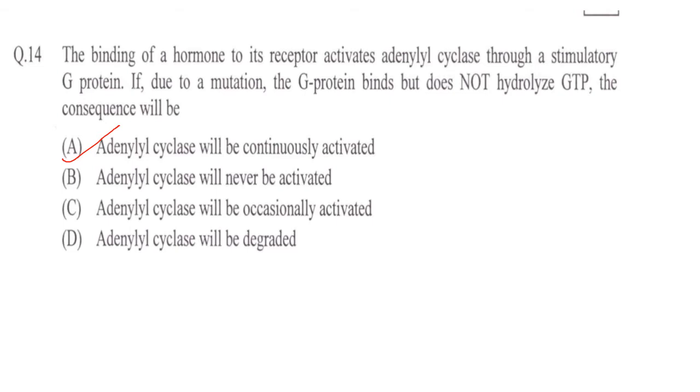One common target of G protein is adenylyl cyclase, a membrane associated enzyme that, when activated by the GTP bound alpha subunit, catalyzes synthesis of the second messenger cAMP from molecules of ATP. So now they have told that there is a mutation. The G protein binds but does not hydrolyze GTP. So the consequence will be adenylyl cyclase will be continuously activated.